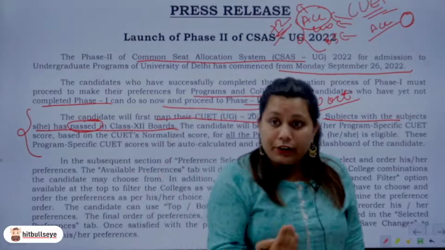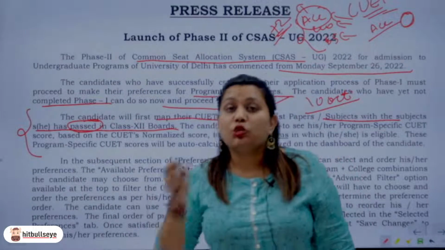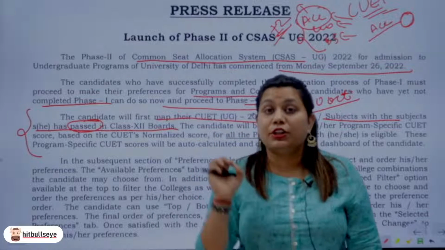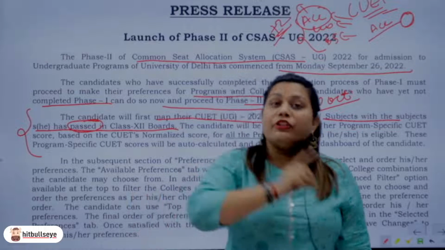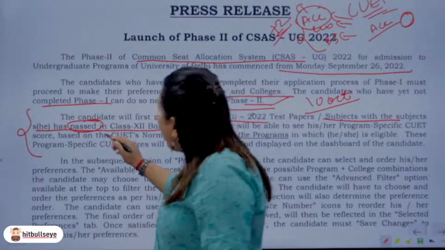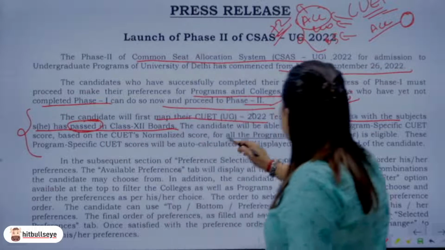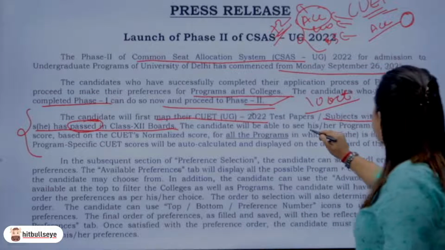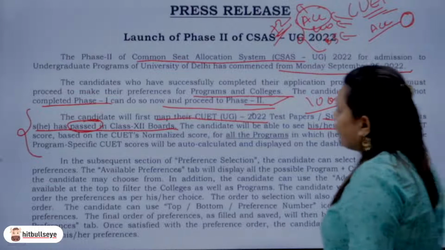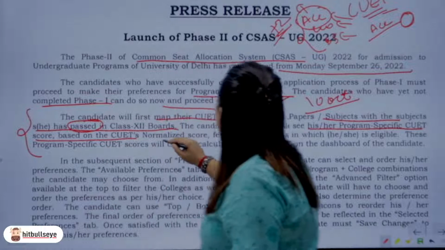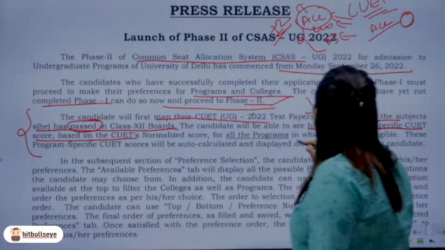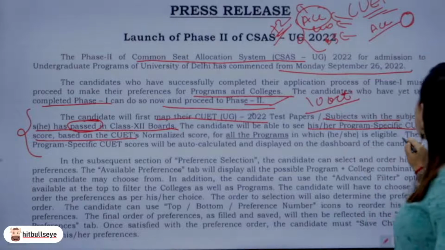Now this is very, very important. One thing is appearing, other thing is passing. You're supposed to pass the subjects that you have filled in your CUET exam, okay, and with your board exam. So it has to be passed in class 12th boards. The candidates will be able to see his or her program specific CUET score based on the CUET's normalized score for all the programs in which he or she is eligible.